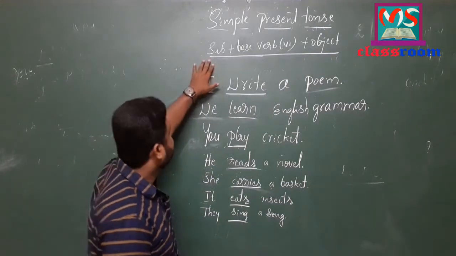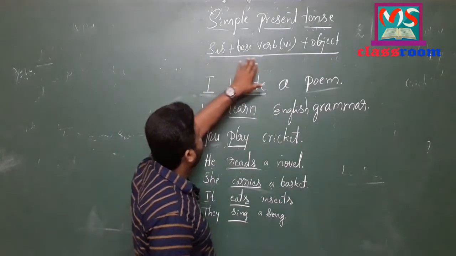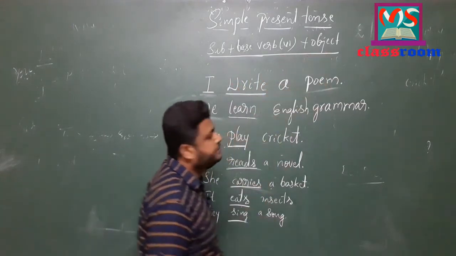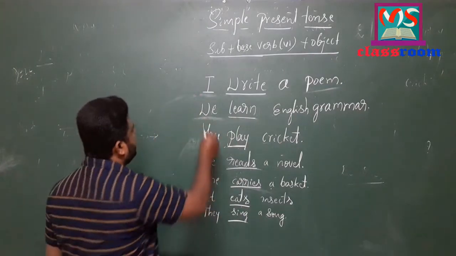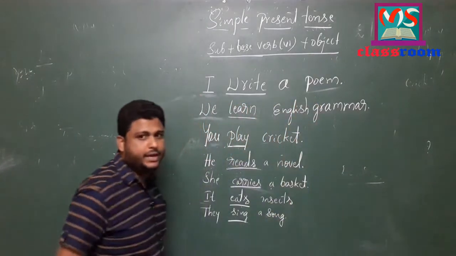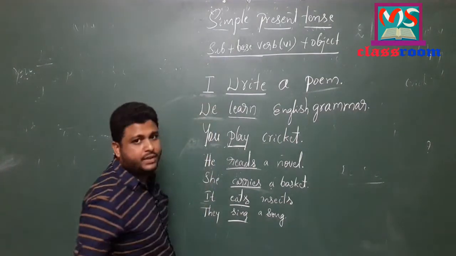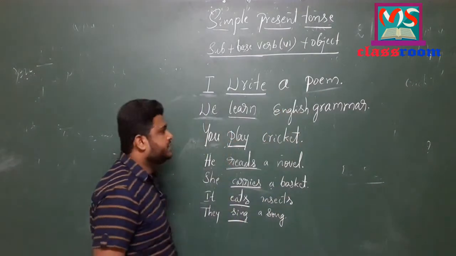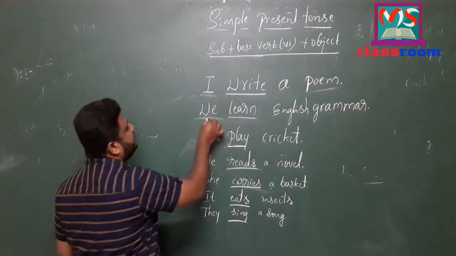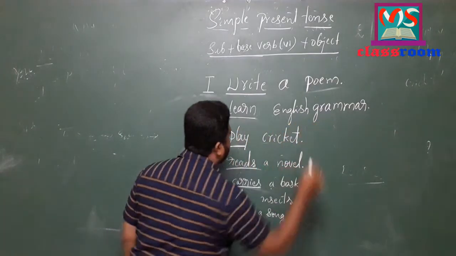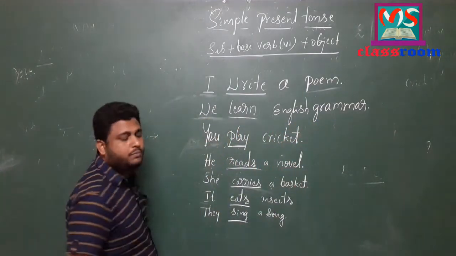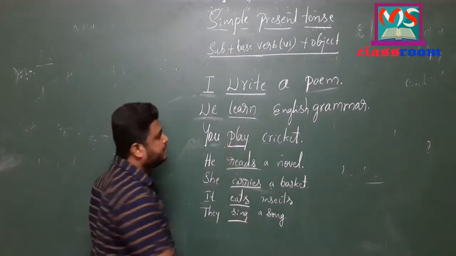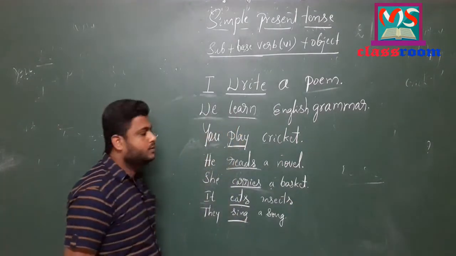Look at the formula first. So we have subject plus base verb. There is the main verb in V1 position and then object. Look at the sentence here. I write a poem. Here I have used first person singular I, and the base form of the verb write, and a poem is object. Look at the second sentence. We learn English grammar. Here I have used first person plural we. The base form of the verb learn I have written, and then English grammar is the object.